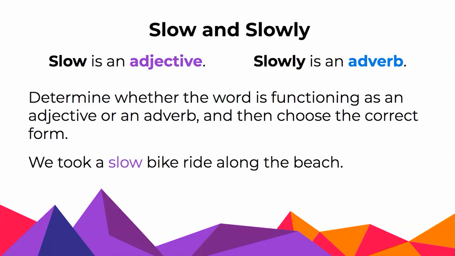We took a slow bike ride along the beach. So I need to figure out what slow is doing in the sentence. If I take it away, we took a bike ride along the beach. Well, now I know less about what kind of ride we took. Ride is a noun, so slow is an adjective describing the noun ride, or we could think of bike ride as a compound noun.